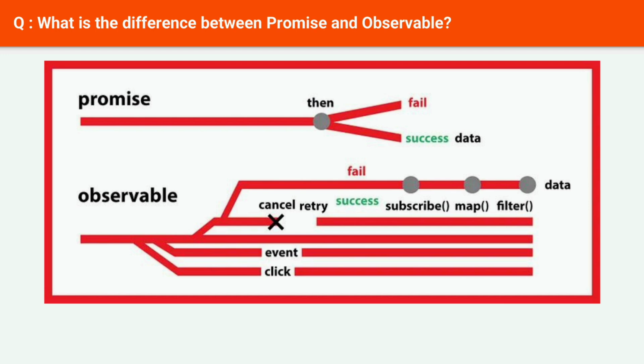Promise. A promise can emit only a single value at a time. Promises are not lazy, they will execute immediately on creation. Promises are asynchronous. There is no facility to unsubscribe promises. Promises don't have any function.